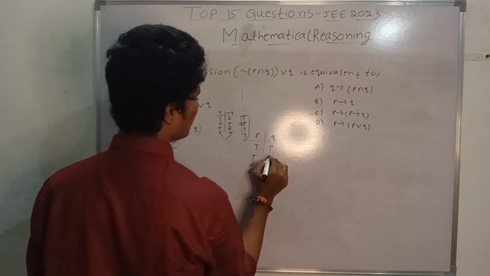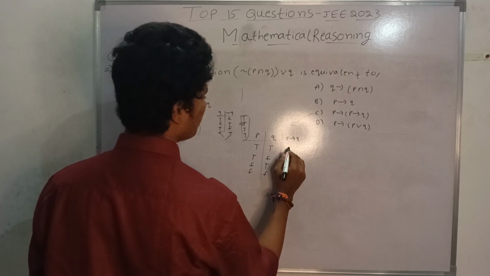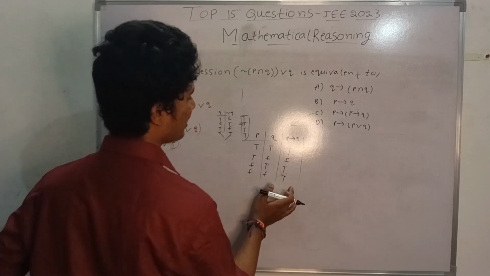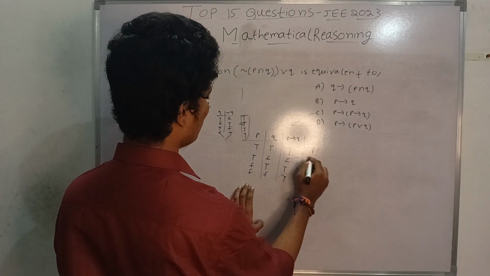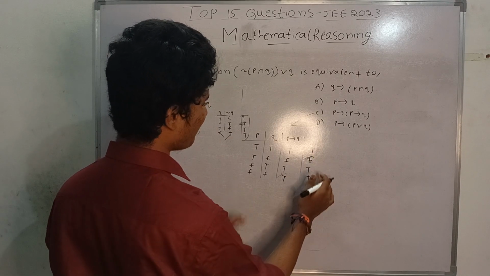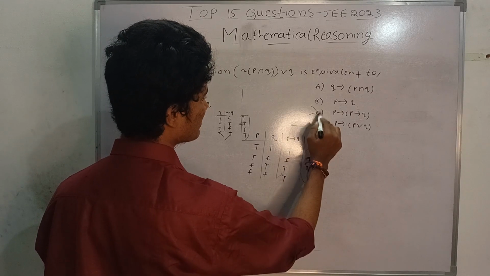What is Q? T, F, T, F. And what is P implication Q? P implication Q is T, F, T, T. And what is P implication Q? It is T, T, that is false. T, T, that is T, F, T, T. So it is not a tautology. So the C option is wrong.